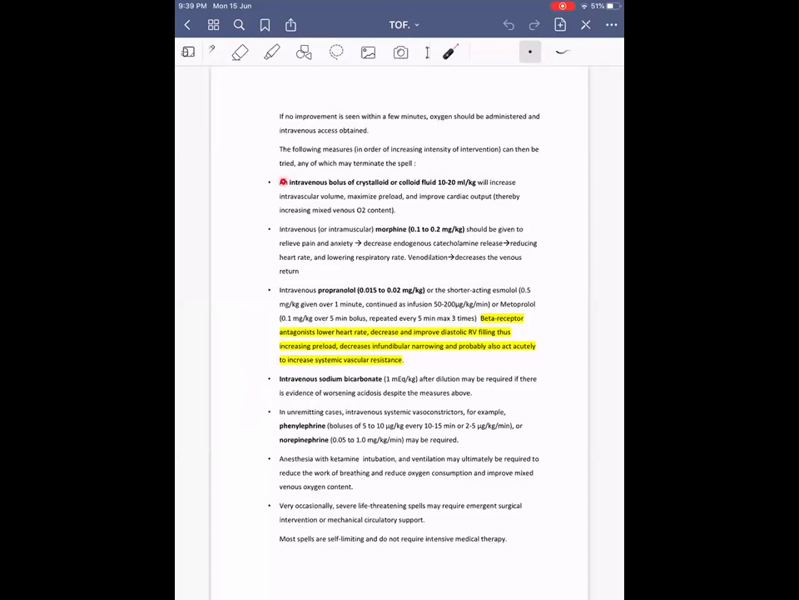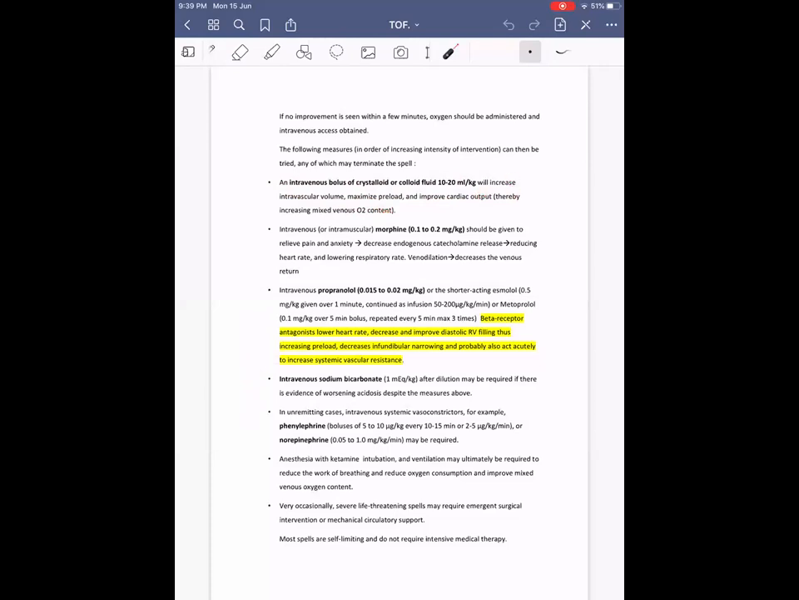That is, first, IV fluids. IV fluids are very important. Either crystalloids or colloids can be given, but the most commonly used is crystalloid, normal saline, 10 to 20 ml per kg body weight, given as a bolus. It will increase the intravascular volume, maximize the preload and improve the cardiac output, thereby increasing the mixed venous oxygen content. Okay, this is the first thing to be done.